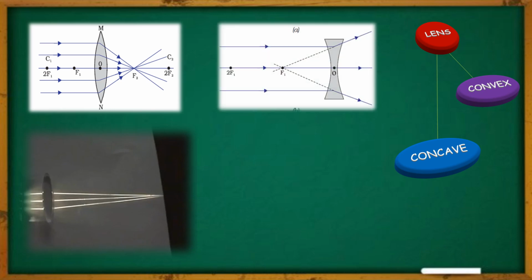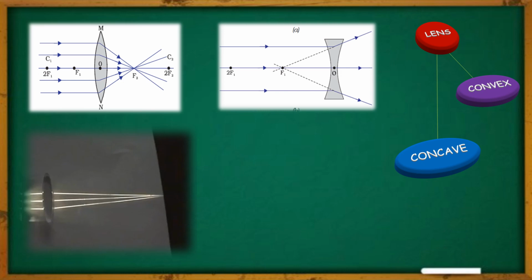Similarly, concave lens. In case of concave lens, as you can see in the diagram here, this kind of lens is also called diverging lens, which is thin at the center and thick at the edges. Whenever the incident light rays are passing through this kind of lens, after suffering from refraction, all of them are diverging away, means they will never meet each other at the other part of the lens.